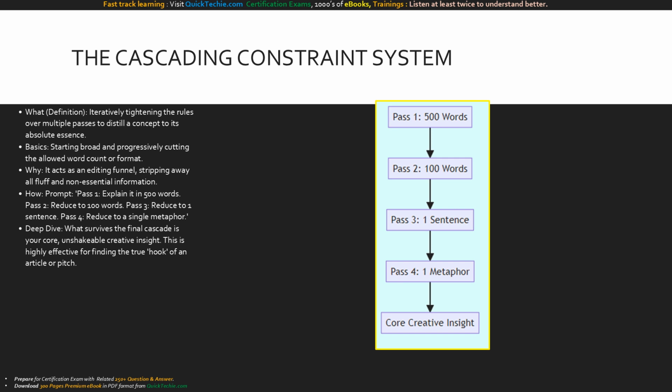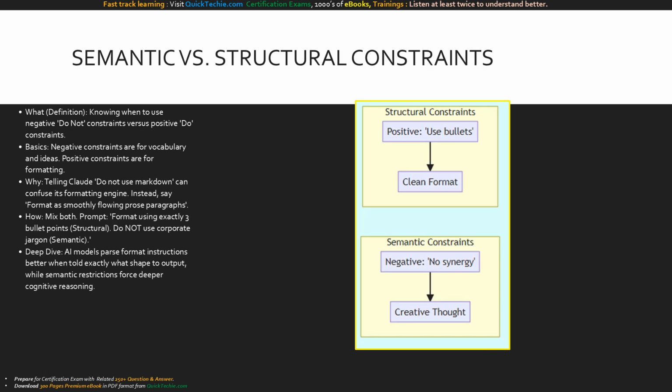It is crucial to distinguish between semantic and structural constraints. Negative constraints are perfect for semantic-spanning words to boost creativity. But for formatting, use positive constraints. Instead of saying do not use markdown, explicitly say format as smoothly flowing prose. Tell the AI what shape to make and what words to avoid.